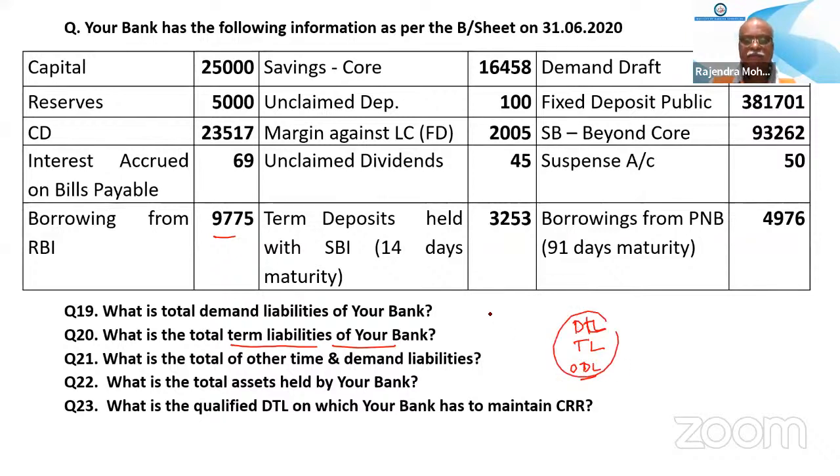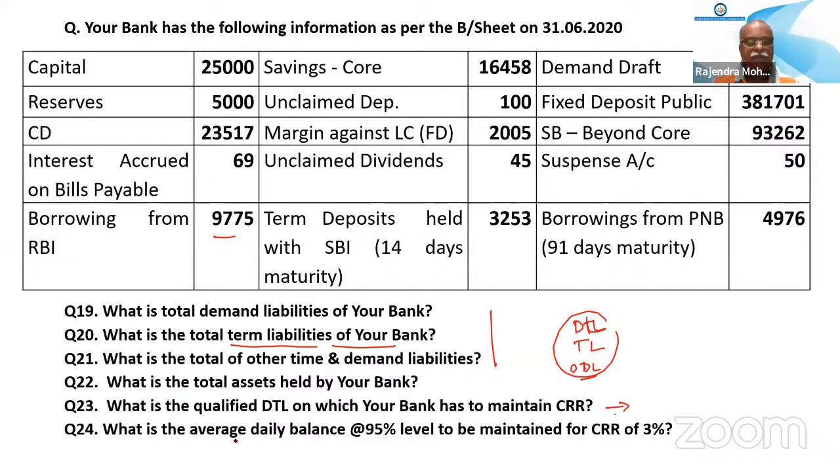Together, this total will be the DTL taken into consideration for CRR. If the average daily balance 95% level is to be maintained for CRR of 3%, then whatever total is coming here, X into 3%, multiplied by 95%, that will be calculated.